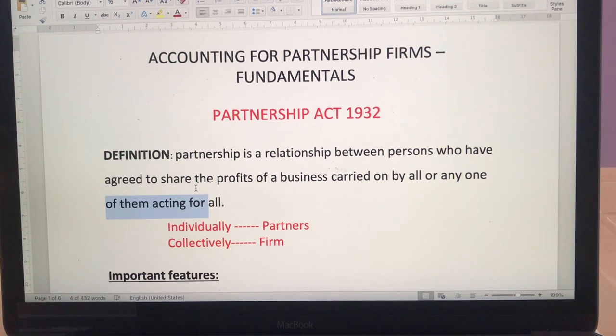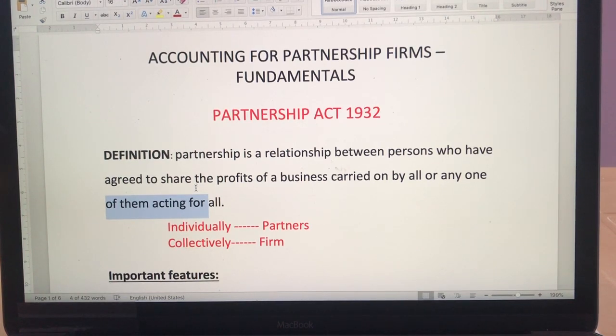They have just invested the money, but it does not mean that whatever decision A is taking, B, C, D can wash their hands of it and say we did not take the decision. If something goes wrong, they also have to be party to it. So in this case, if A is an active partner, he is the agent to B, C, D. But at the same time, even in spite of being the sleeping partner, whatever decision is taken by B, C, D, A has to take responsibility for those actions or decisions as well.